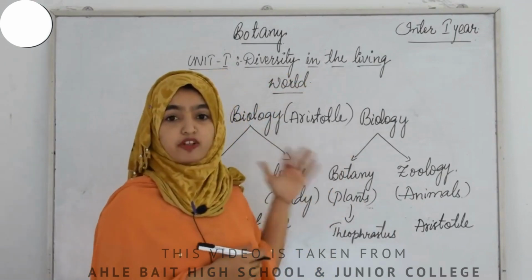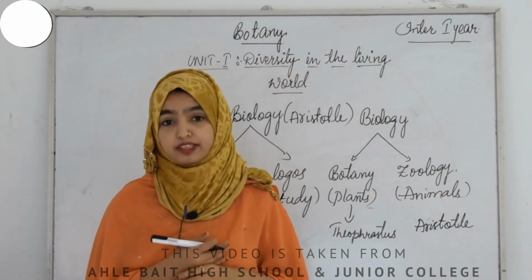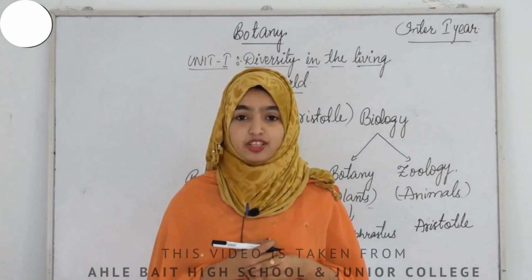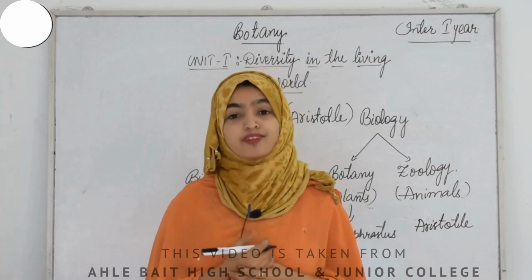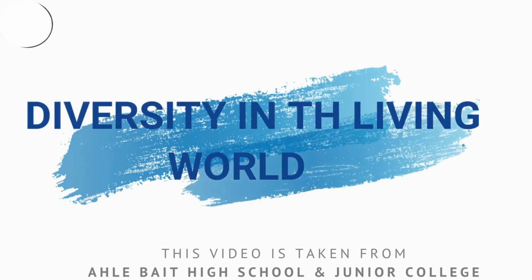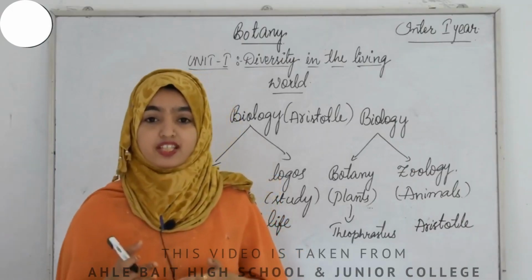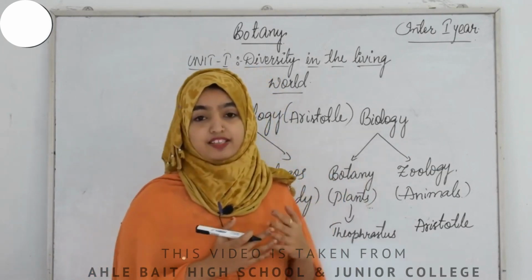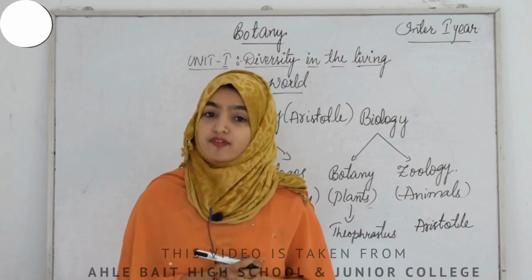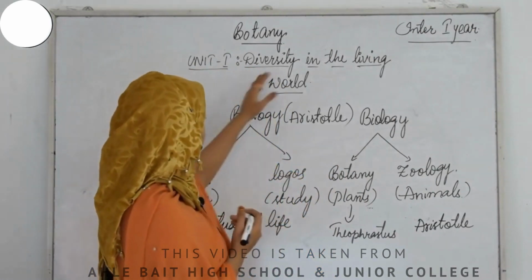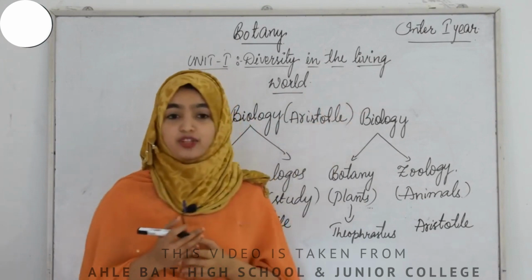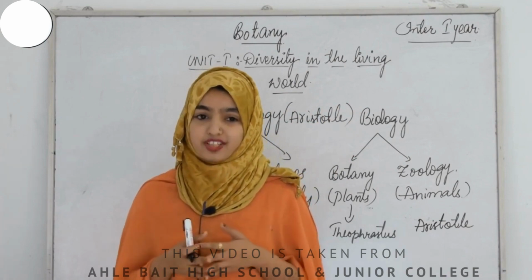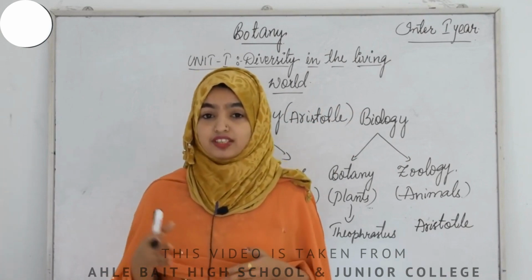This was a small introduction about our subject, right? Now let us proceed towards our syllabus. Our NCERT book consists of 7 units altogether. Today we are going to start with our first unit, that is diversity in the living world. Diversity means variations in the living world. Why is living world coming here? Because biology is the subject that only deals with living forms. From this unit, today we are going to learn our first subunit, that is the living world: the introduction, the characters of life, the diversities, etc.